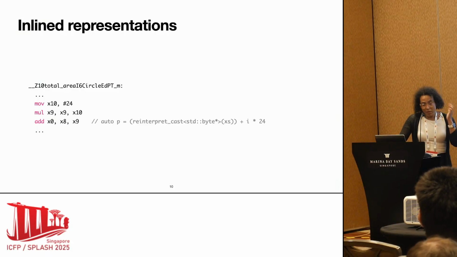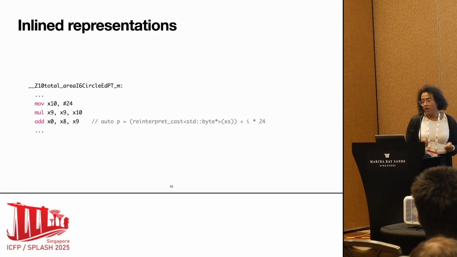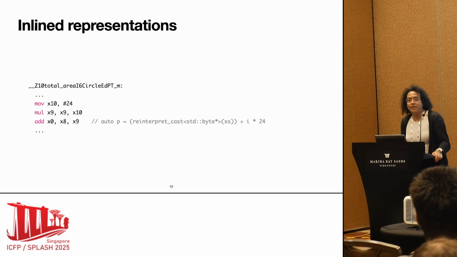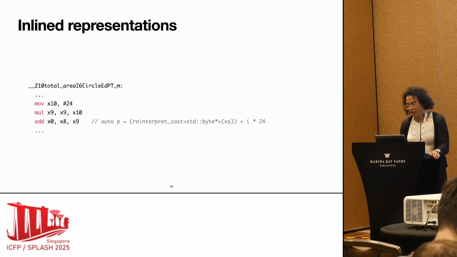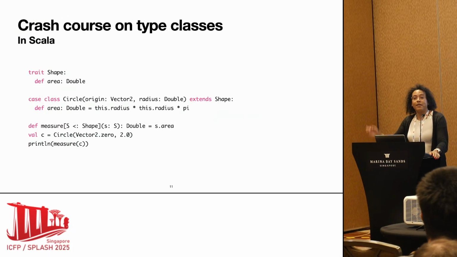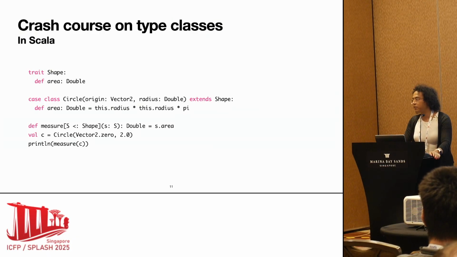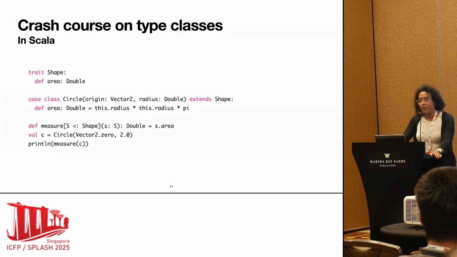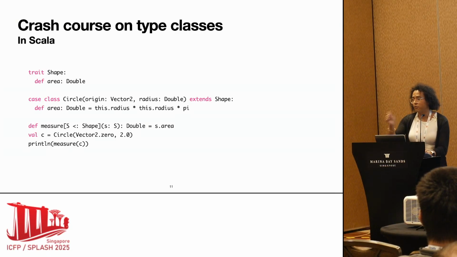So now let's go back to the question of how we implement our generic function, and let's try to find another way to represent generics, one that is not based on subtyping. We will use type classes. It might be a bit scary. I'm sure the ICFP people here are very well aware of what type classes are, but for the other people, I will just do a very quick crash course. For ICFP people, it's the right time to check your emails.